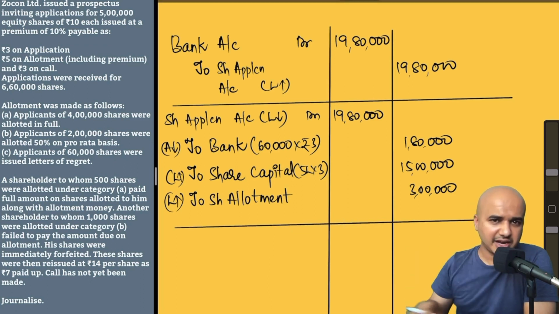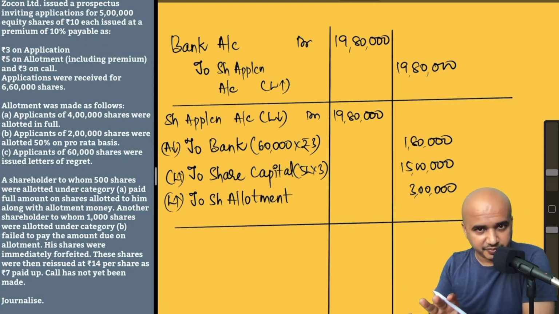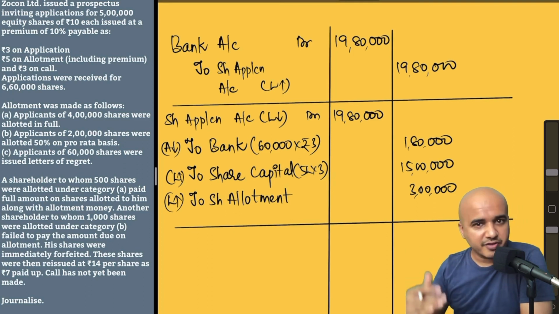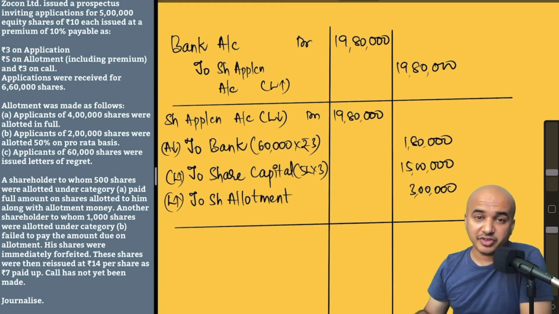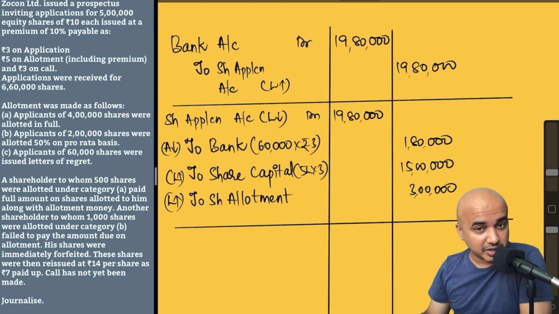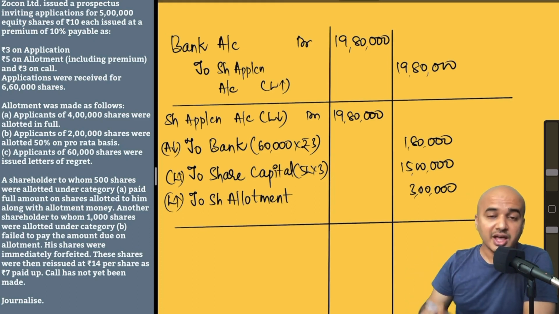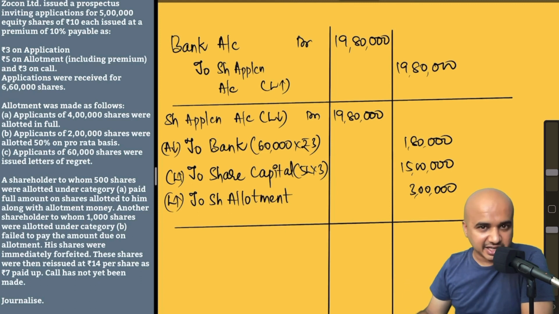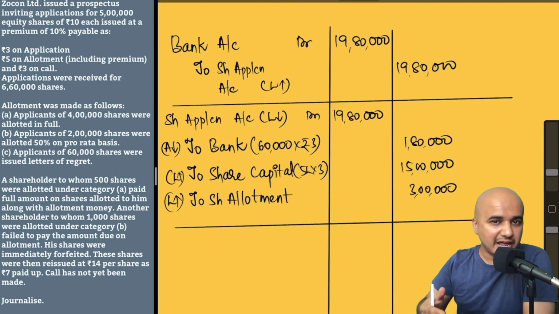This is with regard to the entire application stage. So far, we have received the applications. How many applications did we receive? We received 6,60,000 applications, as opposed to the 5 lakh which we had invited. Then we split them into different categories. Category A, wherein 4 lakh applications, whoever applied for those 4 lakh shares got 4 lakh in return, 1:1 allotment.